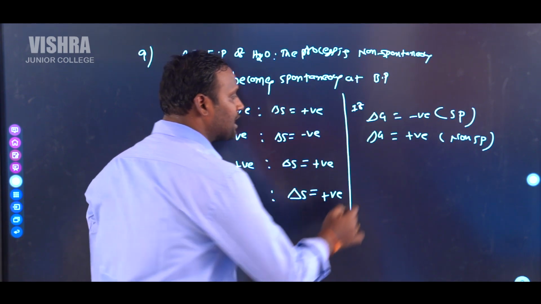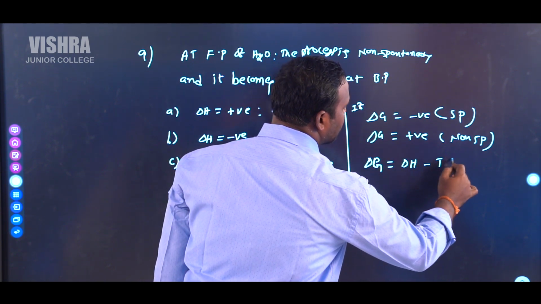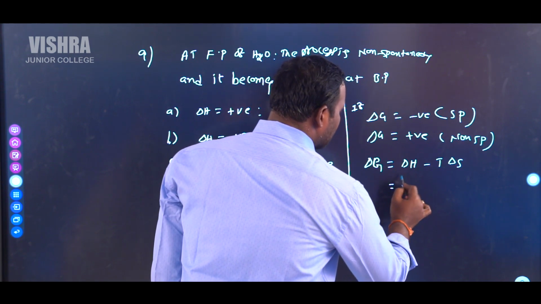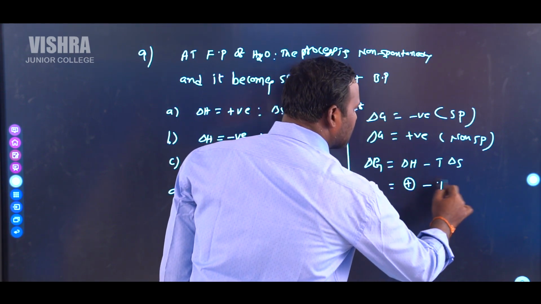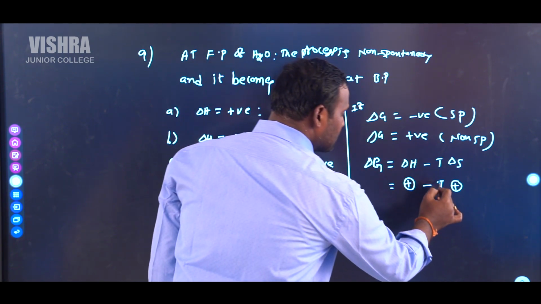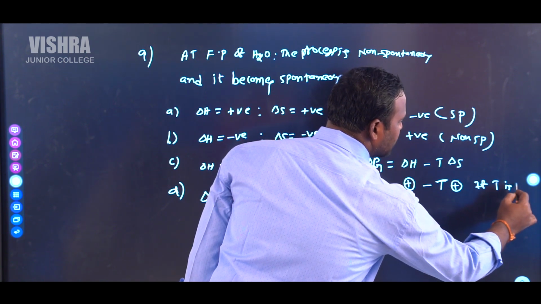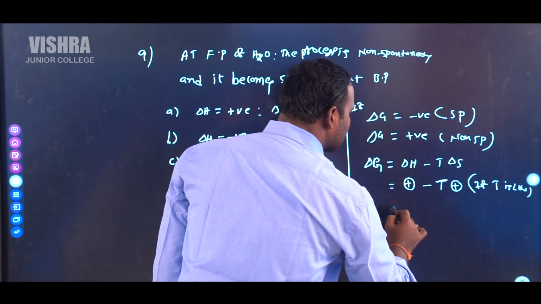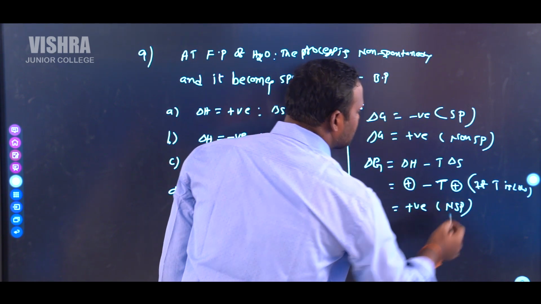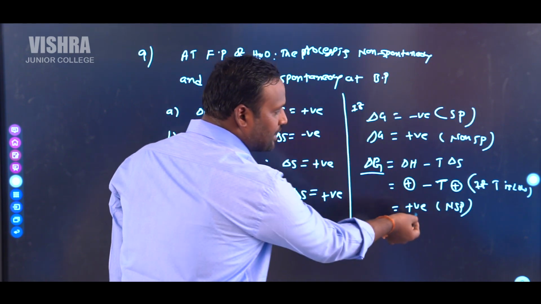Already you know the relationship between delta G and delta H: delta G is equal to delta H minus T delta S. Whenever delta H is positive and delta S is also positive, if the temperature is low, then delta G becomes positive. So it is non-spontaneous. At a low temperature, the delta G sign becomes positive.